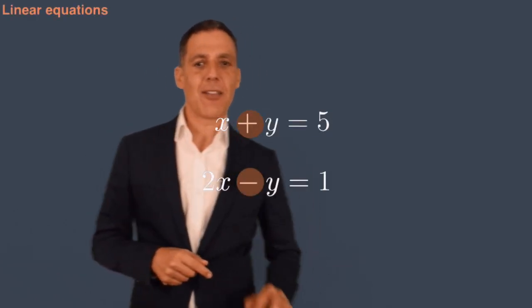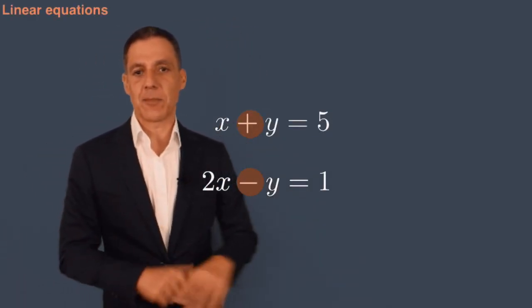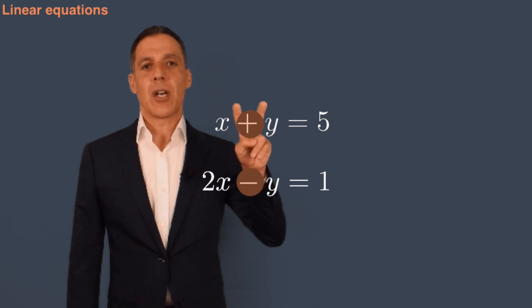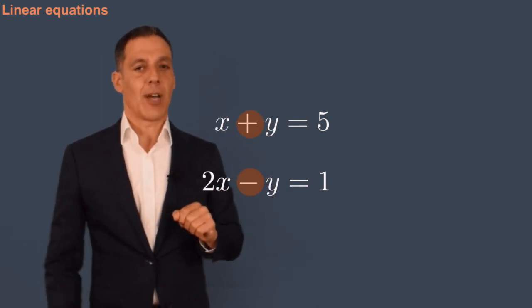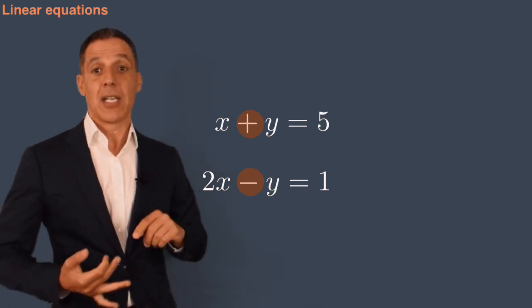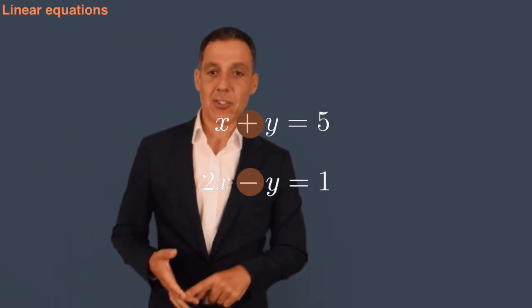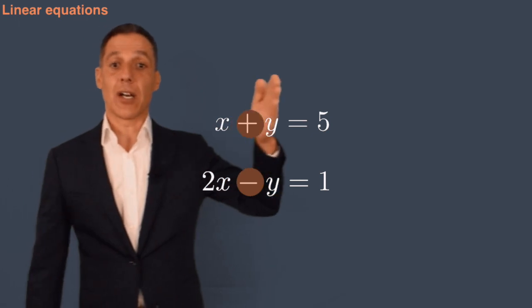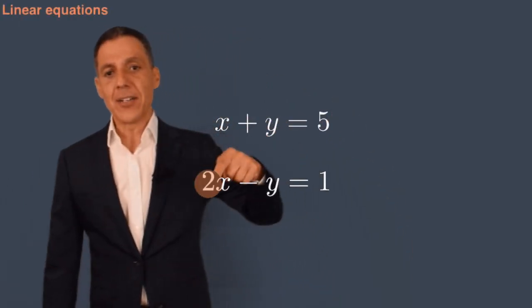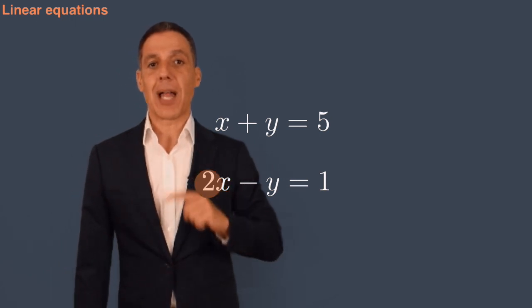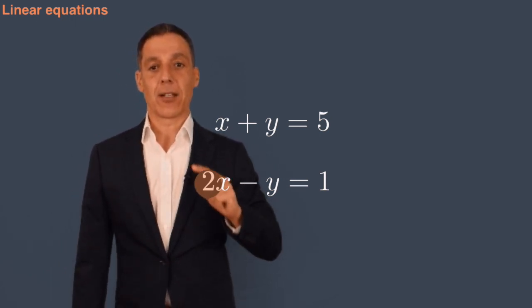Now, why do I say that these are linear equations? It's because the unknowns are related by addition or, obviously, subtraction. So I'm not multiplying x by y, I'm not dividing x by y, I'm not exponentiating x by y. The unknowns are only related by addition, and the unknowns can be multiplied by known scalar values.